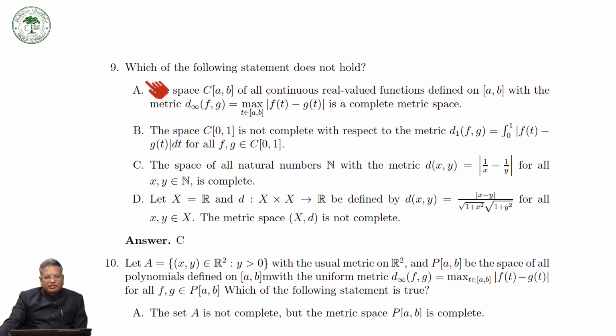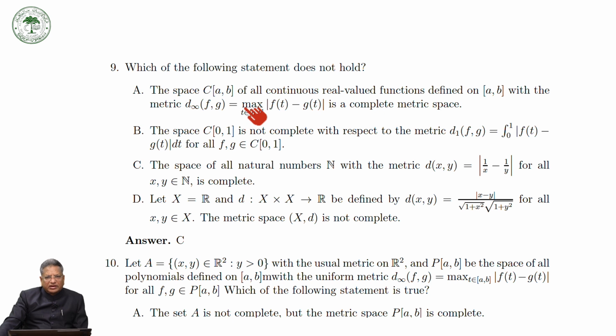Let's take another MCQ. Which of the following statements does not hold? C[a,b], the space of all continuous real valued functions defined on the closed interval [a,b] with the d infinity metric, or the max metric, is a complete metric space. C[a,b] with respect to this is a complete metric space, and this is true.